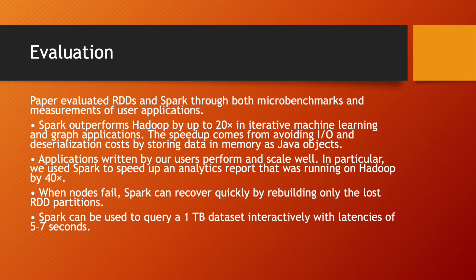The paper evaluated RDDs and Spark through micro-benchmarks and a measurement of user applications. Spark outperforms Hadoop by up to 20 times in iterative machine learning and graph applications. The speedup comes from avoiding I/O and deserialization costs by storing data in memory as Java objects. Applications written by their users perform and scale well. In particular, they use Spark to speed up an analytics report that was running on Hadoop by 40 times.